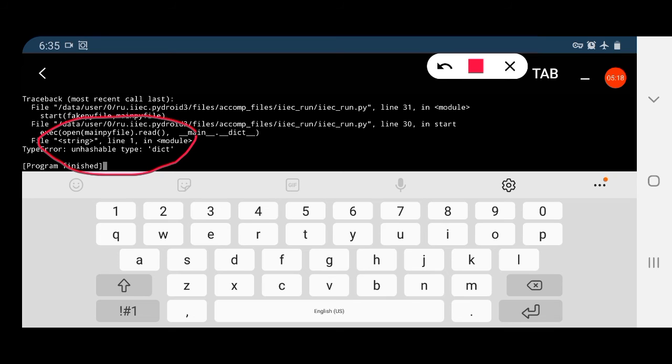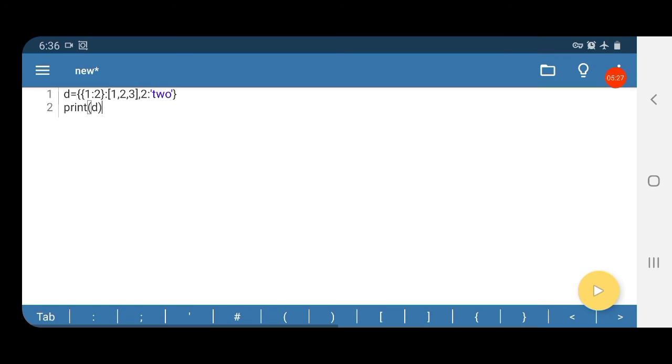Questions usually come: why has this type of error occurred? So you have to write, it is because the key in the dictionary is of dict data type. We cannot give keys as either list or dictionary because they are mutable data types. So the key in the dictionary should be of immutable data type.